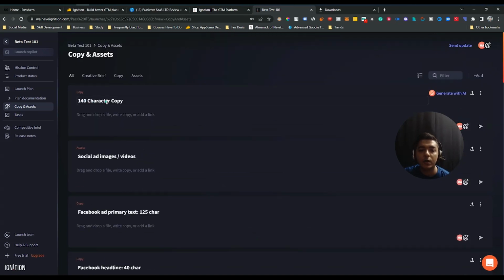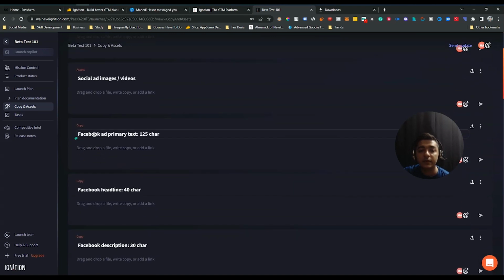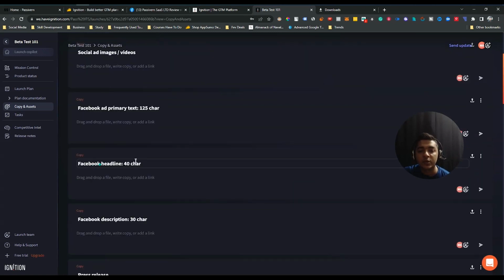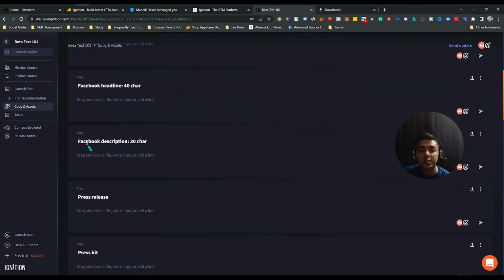See, there is a 140 character copy, and then there are social ad images or videos. That means the images or videos that you need for social ad, you can keep here. And then Facebook ad primary text, Facebook headline within 40 characters, Facebook description within 30 characters. That means how many characters you need if you want to run FB ads, or how many characters you need if you want to run Google ads. It will also instruct these things here.